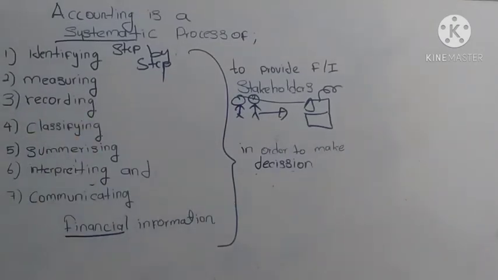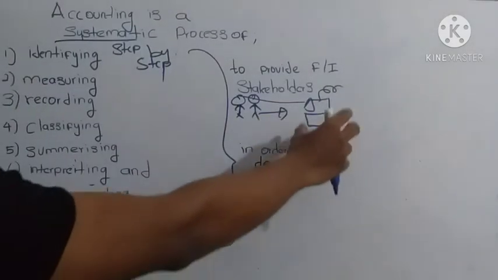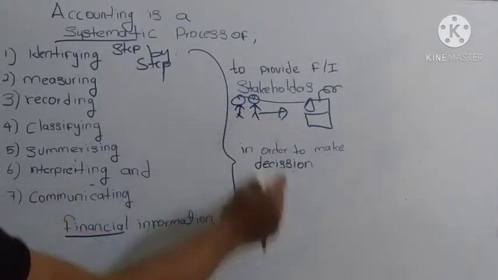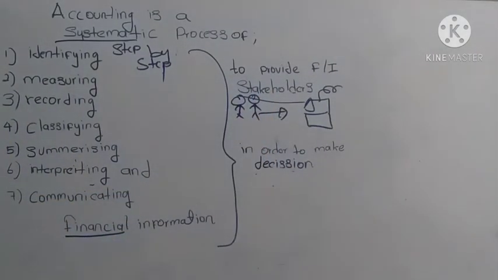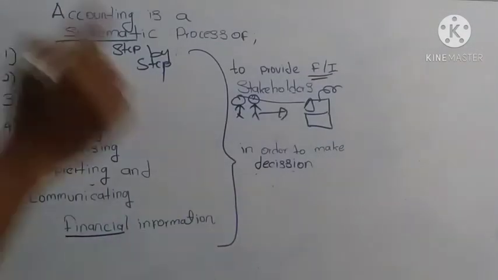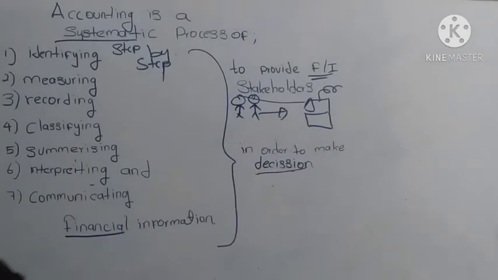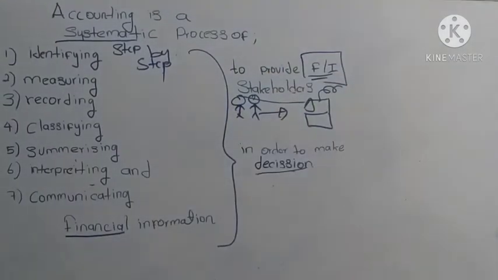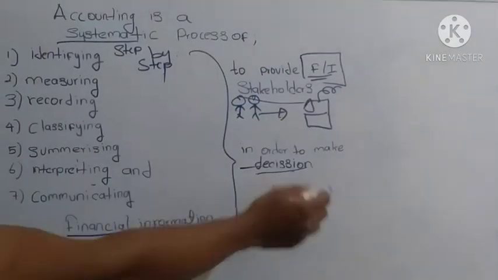In other words, each and every action of the organization will affect those stakeholders, right? So stakeholders need this financial information in order to make decisions.